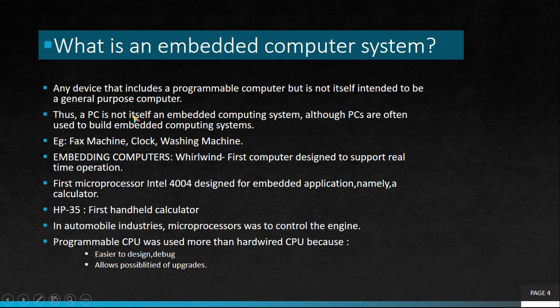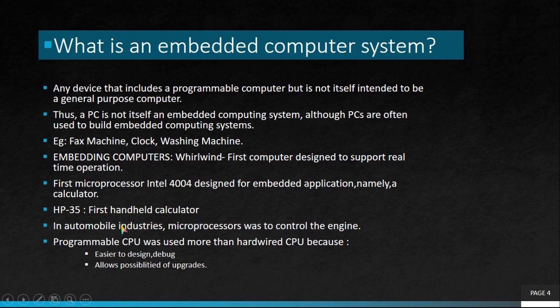It's a programmable computer, but is not itself intended to be a general purpose computer. Thus, a PC is not itself an embedded computing system, although PCs are often used to build embedded computing systems. Examples of embedded computing systems are fax machine, clock, washing machine. Whirlwind is the first computer designed to support real-time operation. First microprocessor, Intel 4004, designed for embedded application, namely a calculator. SP35 is the first handheld calculator.